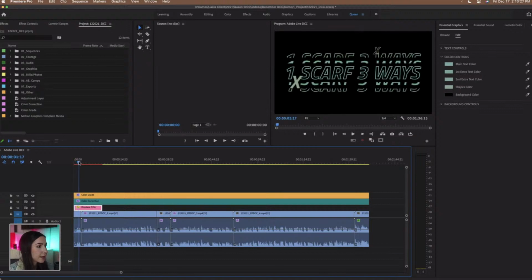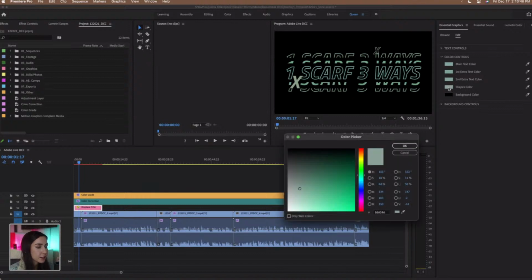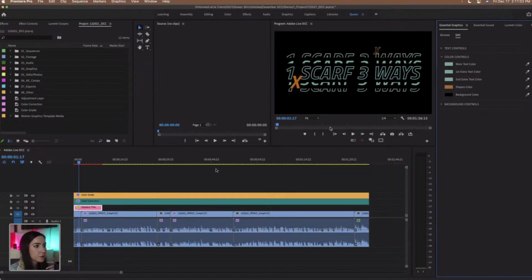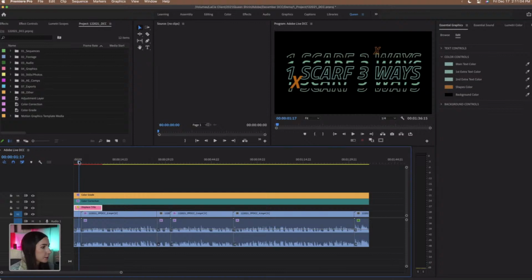All right, so it looks like that, and maybe this is a bit too matchy-matchy. It's not really giving us good separation between the text and the little X icons, or whatever you want to call them, shapes going on. So let's try changing up that color a little bit. I'm gonna pull up this color. I'm just gonna click on that color right there, and let's try going for maybe some sort of orangey color. So I'm gonna go over to my oranges, and maybe we'll do some sort of burnt orange. And I'll press OK. So now it's definitely popping, and let's take a look at that.